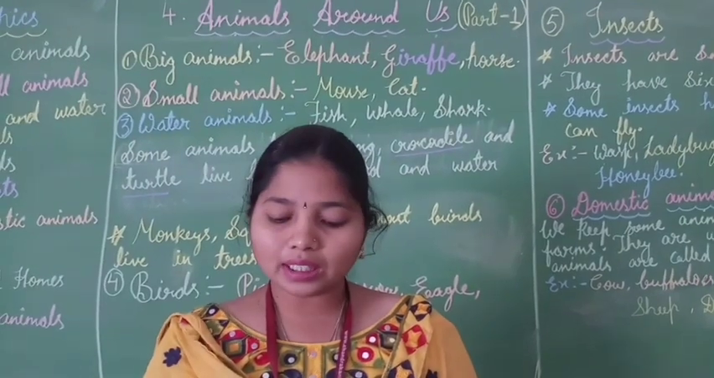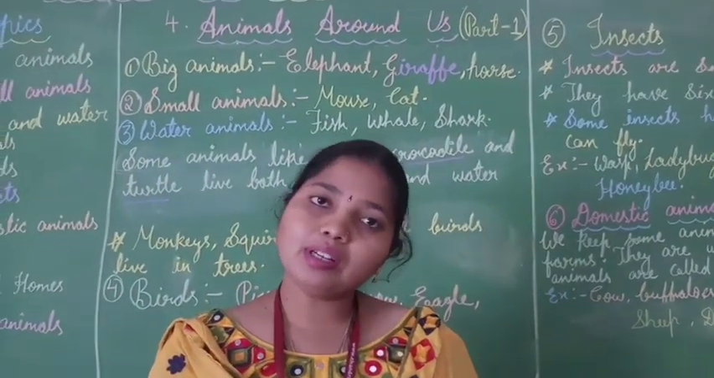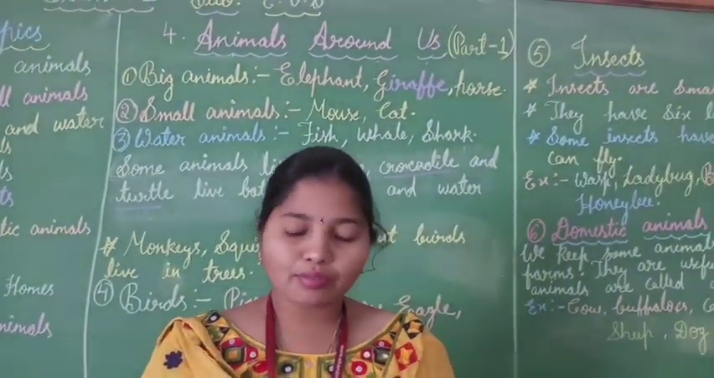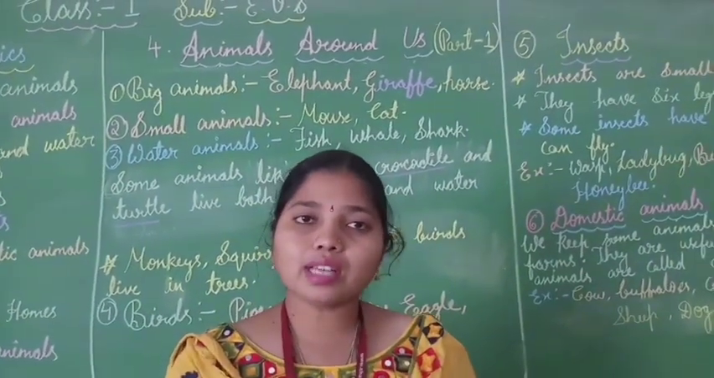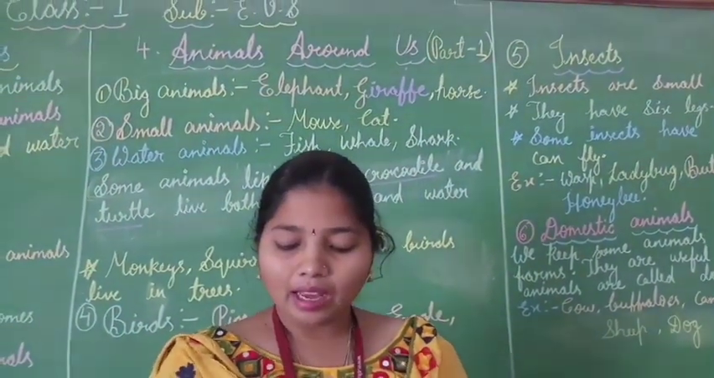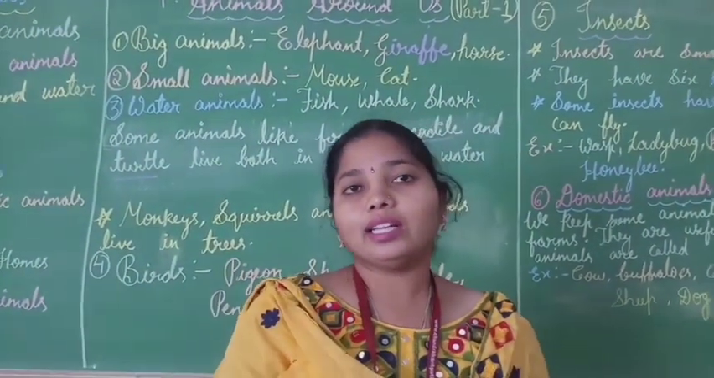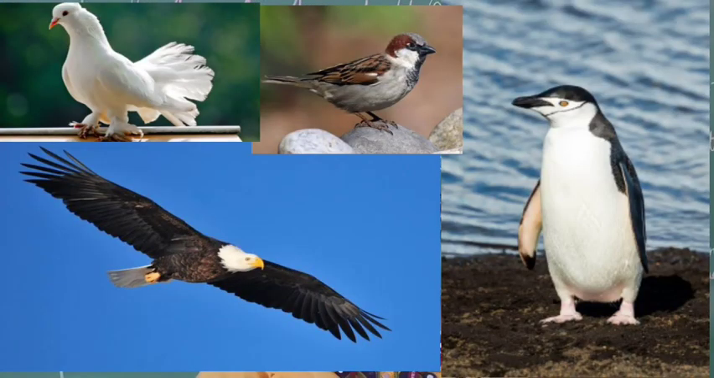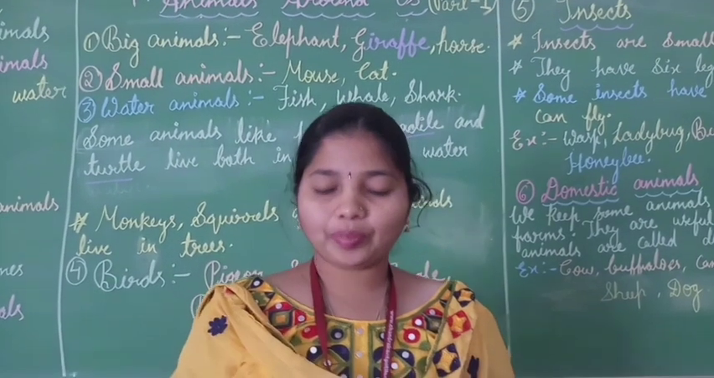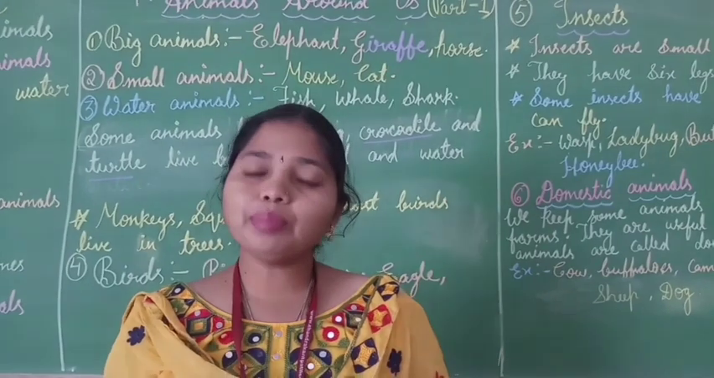What are birds, children? Birds are animals whose body is covered with feathers. These wings and feathers help the bird to fly. And birds lay their eggs in the nest, children. And the examples of birds are pigeon, penguin, sparrow, eagle. So this is about the birds.